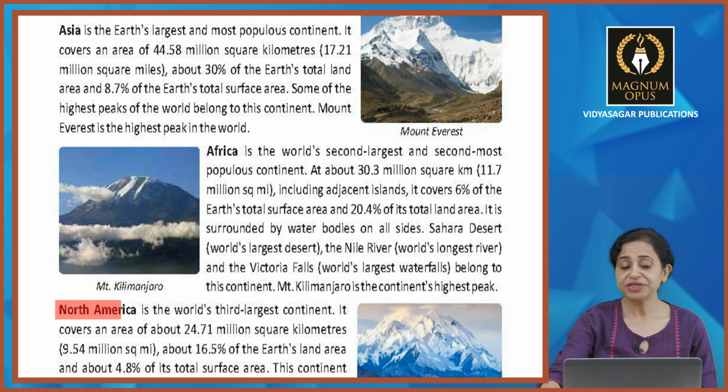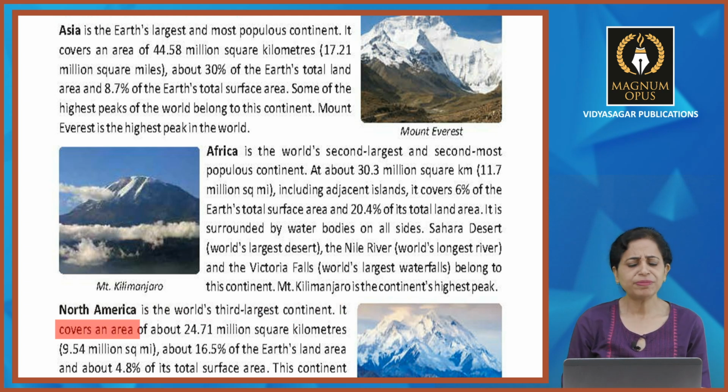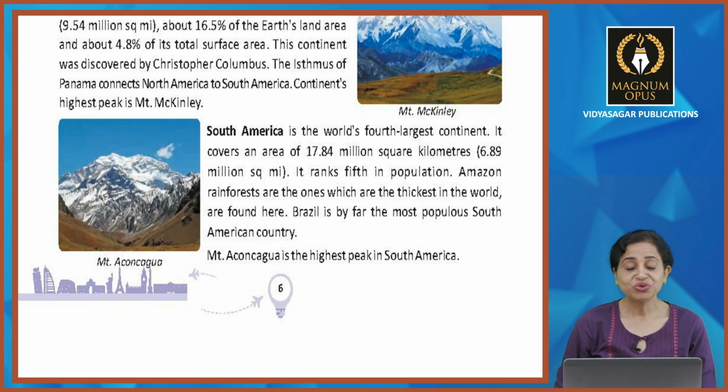Let's have a look at North America now. This is the world's third largest continent and it covers an area of about 24.71 million square kilometers. तो कितना हुआ? 9.54 million square miles.